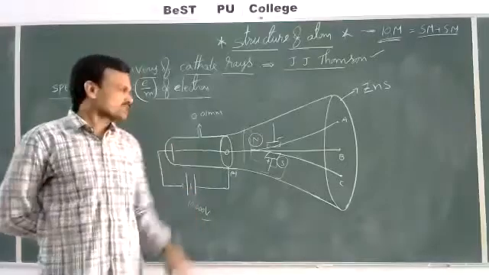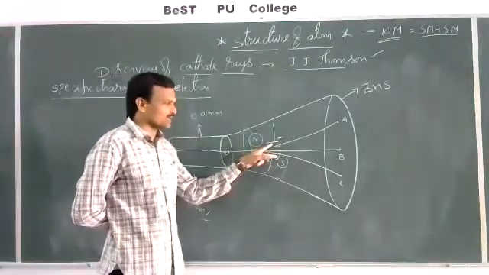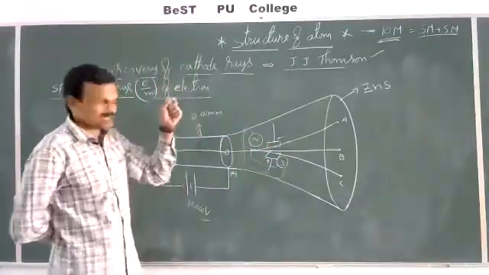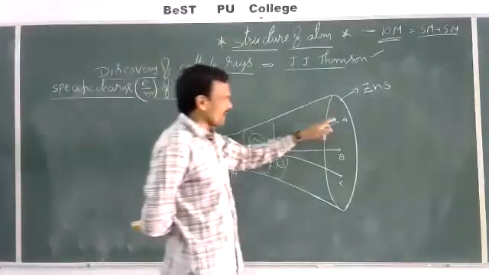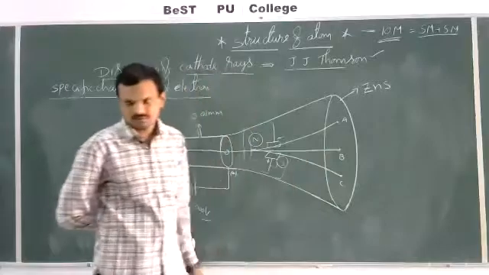Now, suppose we apply both electric field and magnetic field with variable fields, then we can notice a bright spot from point A to point C. In between, at any point, we can observe the bright spot here.